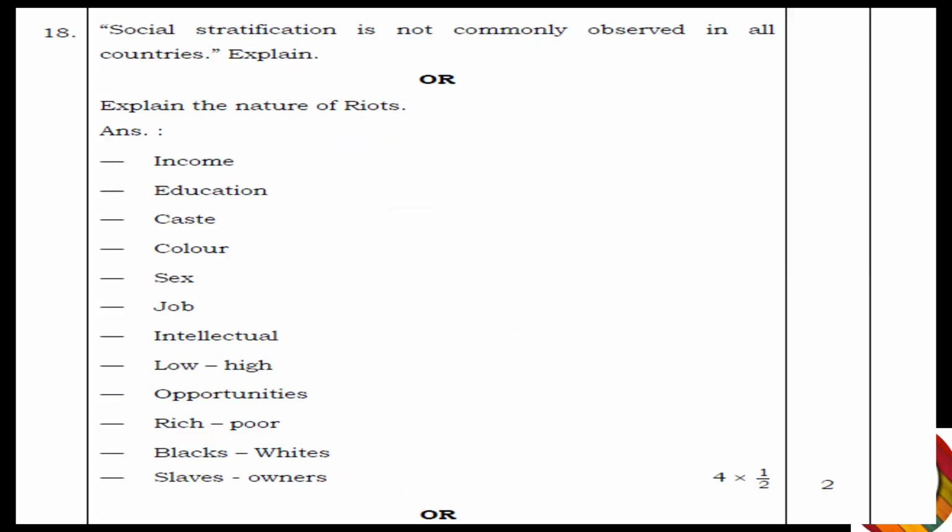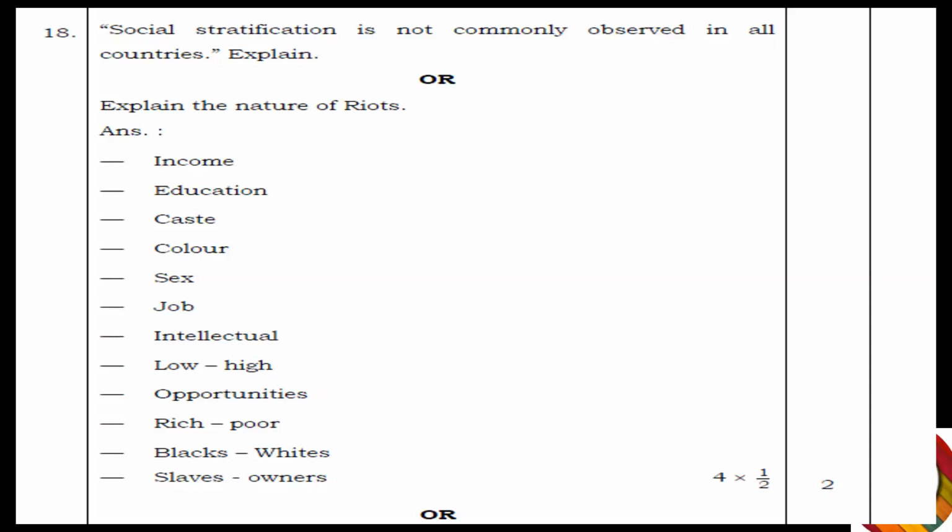Moving to next question, question 18. Again, you have an option here. First one is, social stratification is not commonly observed in all countries. Explain. Or explain the nature of riots. Okay, so let us see the first one. Social stratification is not commonly observed in all countries. Explain. So the key points have been given here.